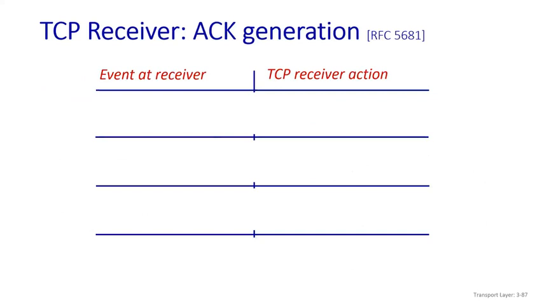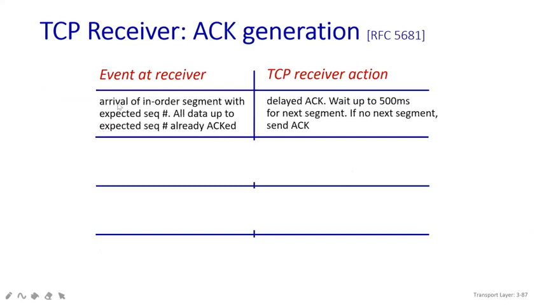TCP receiver acknowledgement generation. Here some events will be at the receiver end and how the receiver takes the actions. First, the event: arrival of an in-order segment with the expected sequence number. It means the packets are reaching your receiver side.